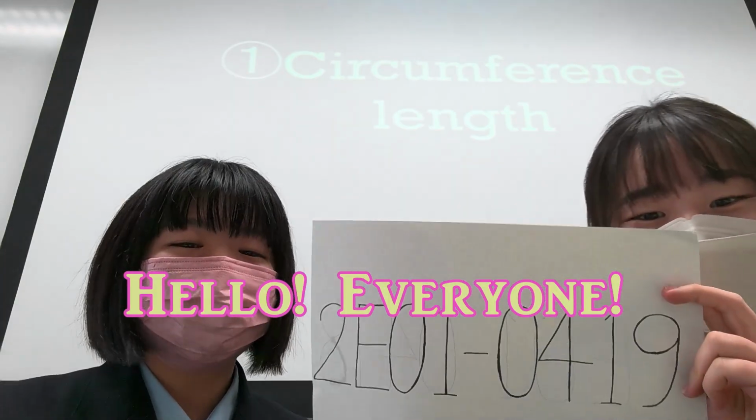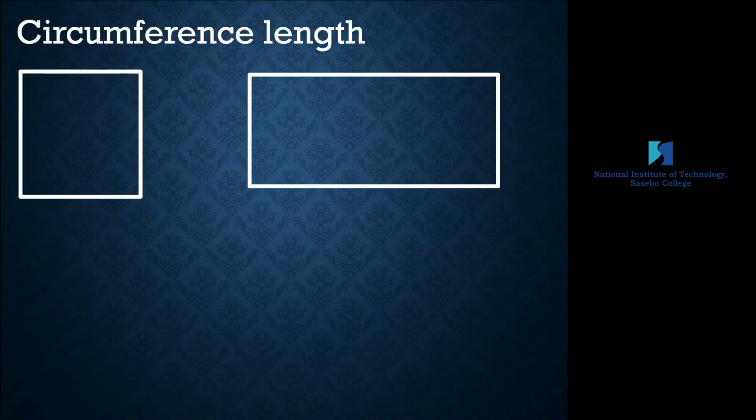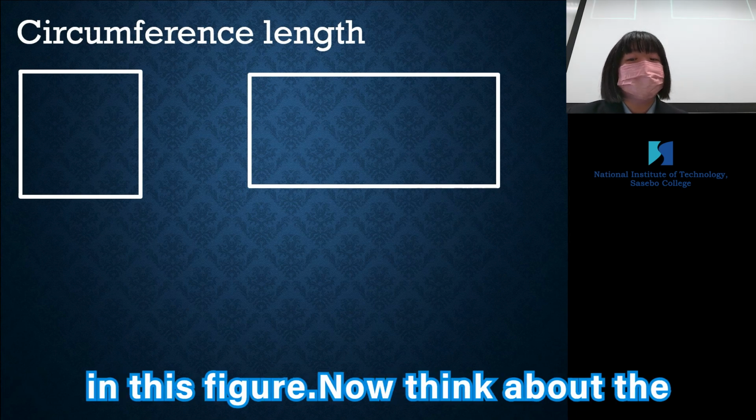Hello everyone. I would like to ask you a mathematical question. There are two kinds of shapes in this figure. Now think about the circumference length of the figure.